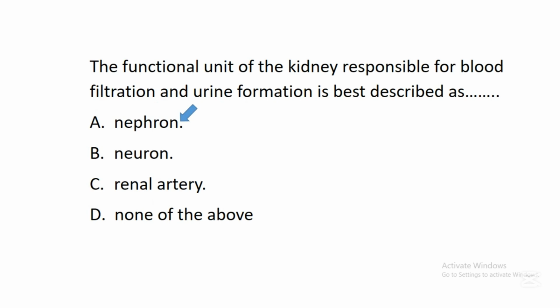Nephron. So this nephron is a structure found in the kidney, and this structure is regarded as the functional unit of the kidney because it is responsible for blood filtration, it is responsible for urine formation. So this nephron is a structure in the kidney where urine formation takes place. In one of our videos, we have already treated urine formation there. So this nephron will be well understood in one of our videos where we have treated a lot of things concerning excretory system.